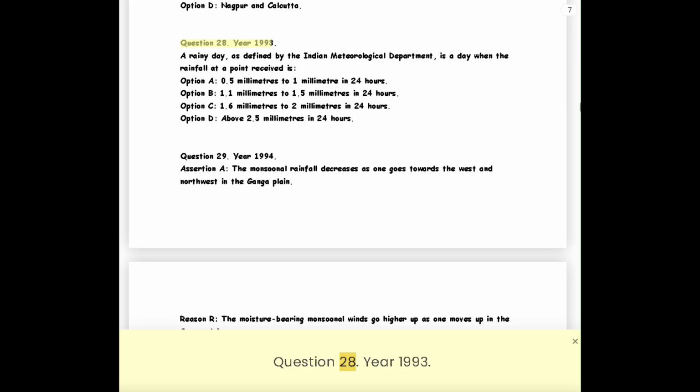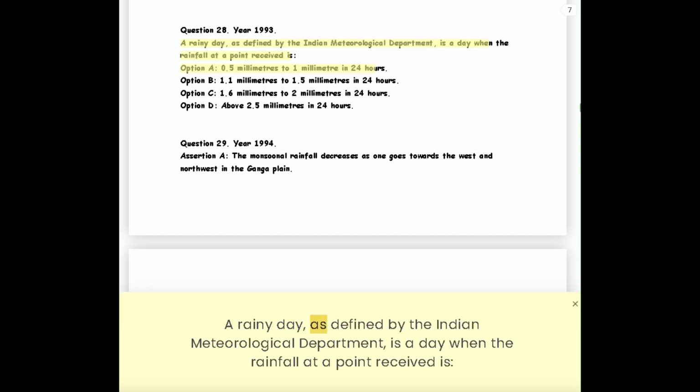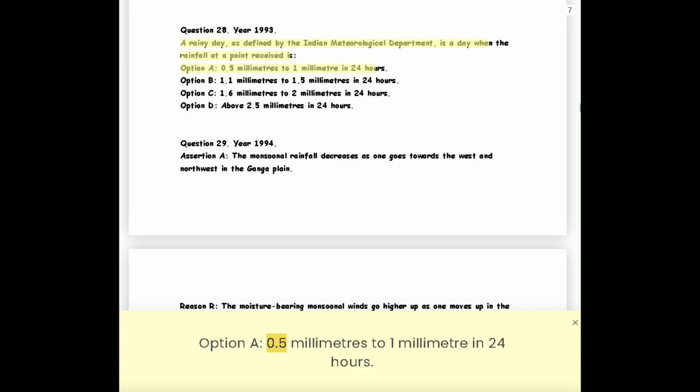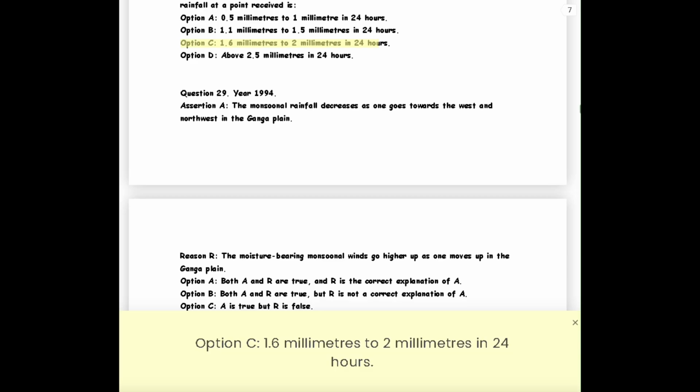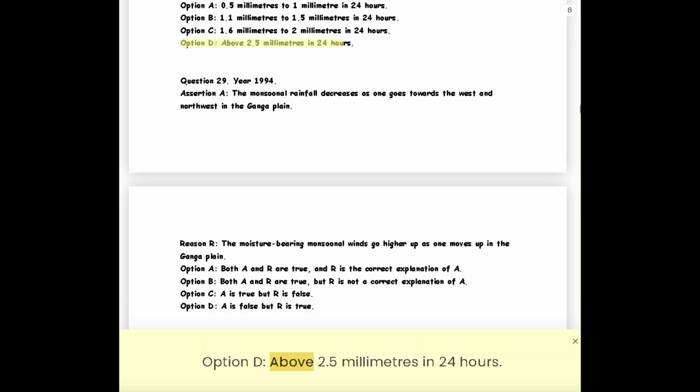Question 28. Year 1993. A rainy day, as defined by the Indian Meteorological Department, is a day when the rainfall at a point received is: Option A, 0.5 millimeters to 1 millimeter in 24 hours. Option B, 1.1 millimeters to 1.5 millimeters in 24 hours. Option C, 1.6 millimeters to 2 millimeters in 24 hours. Option D, above 2.5 millimeters in 24 hours.